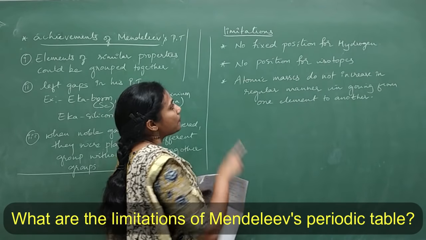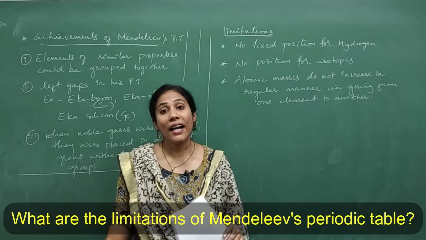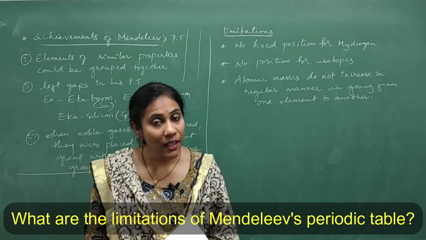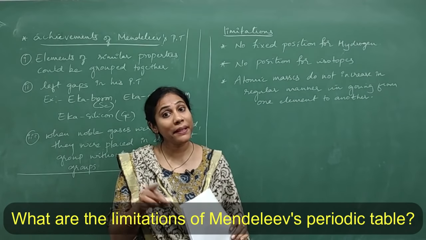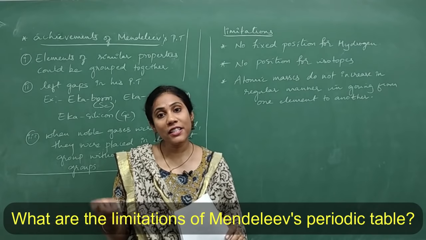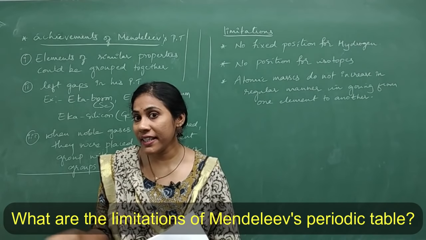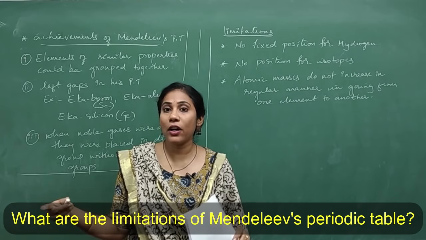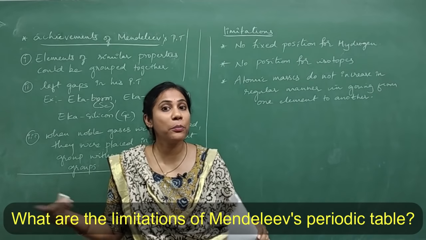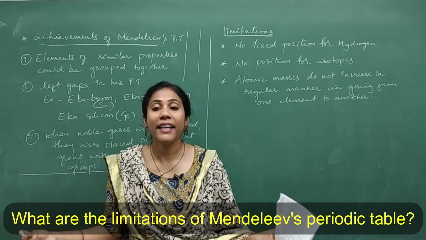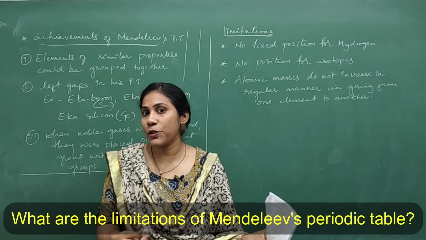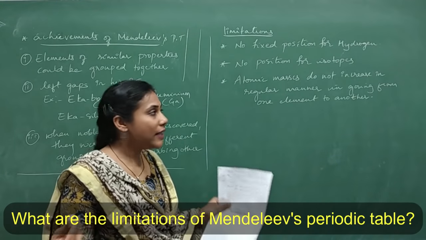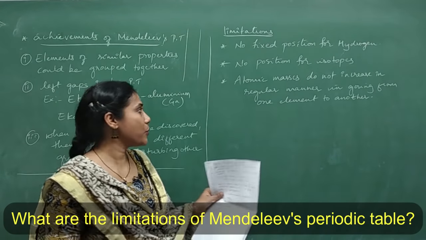And no fixed position for isotopes. Isotopes are the elements which have the same atomic number but different atomic masses. Since Mendeleev arranged all his elements in the increasing order of atomic masses, he should give positions for all isotopes, right? Each and every element shows isotopes almost. So he could not give any place for the isotopes.